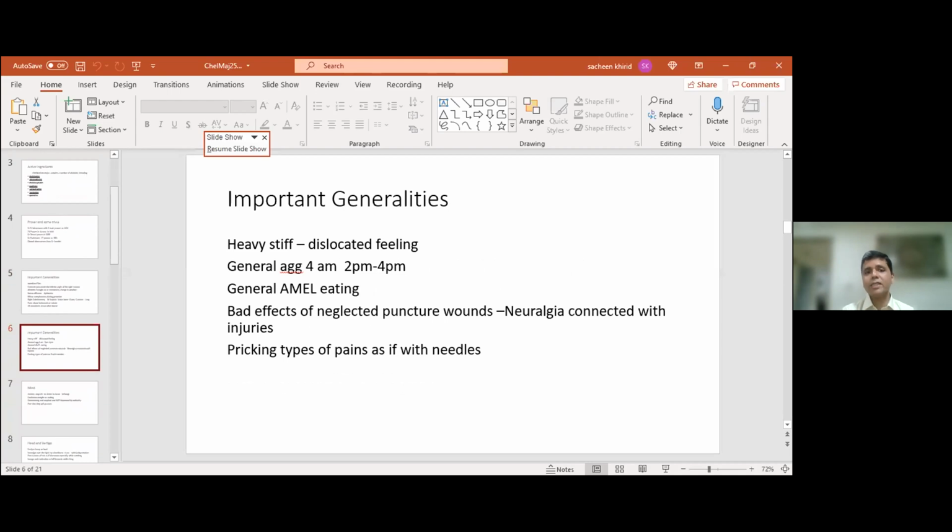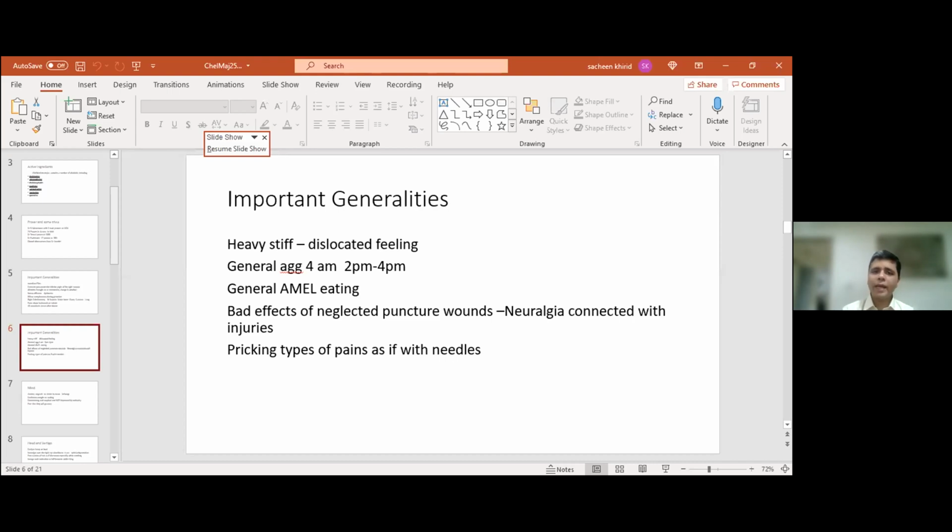Very interestingly, it is very important for bad effects of neglected puncture wounds and neuralgias connected with old injuries. So you could have a case that's not getting well, and you could think of chelidonium. In the olden times, chelidonium was mixed with sulfur powder and put over wounds for healing. So the huge healing properties of chelidonium have been written about right from time immemorial.